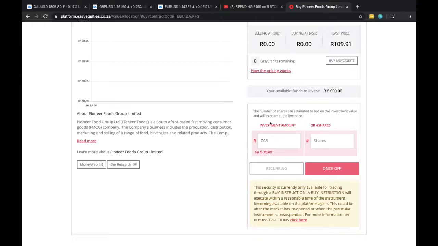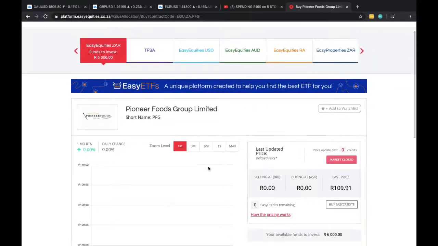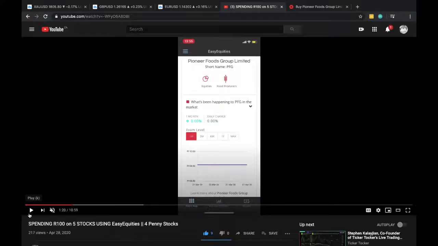They also included this new feature on the Easy Equities website. I don't think I've mentioned it before in my recent videos, but here they stipulate the amount of money that you are actually allowed to spend in a particular stock. They have capped that there, which is actually cool for you to see before purchasing. So here it's at 0 Rand, which basically says I can't spend any money on the stock. They also make mention that this could be part of when the market has reopened, or when the particular instrument is unsuspended, which is when you would be allowed to purchase a stock. So that's it from Pioneer Foods. First stock is a draw.